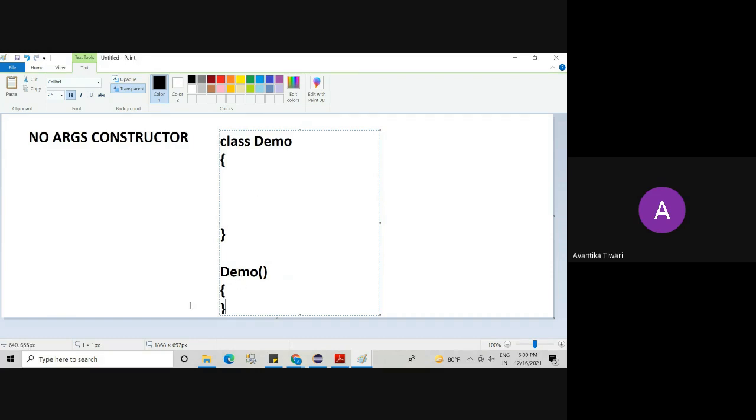It's not like that if you have written this statement along with this statement, then it will be considered as default. No, because you are writing it in your code. You haven't forgotten it.